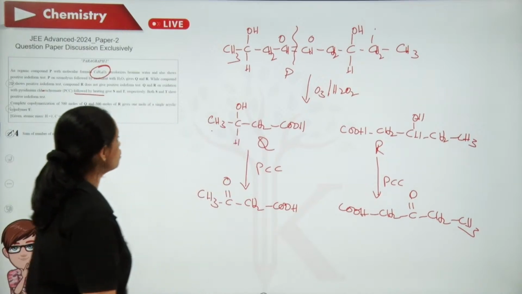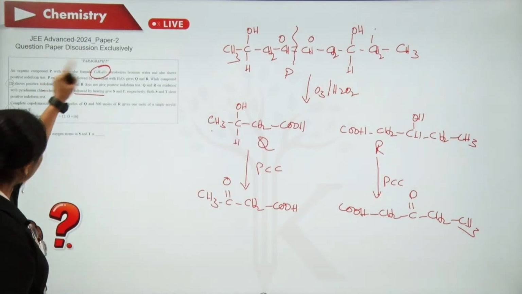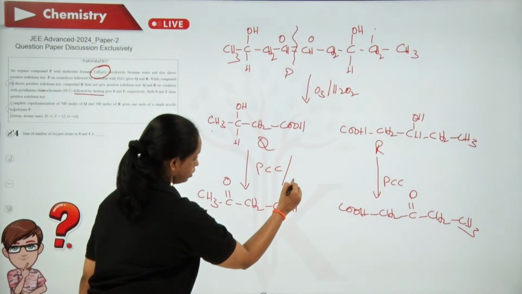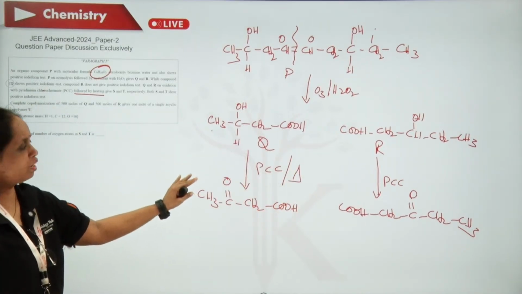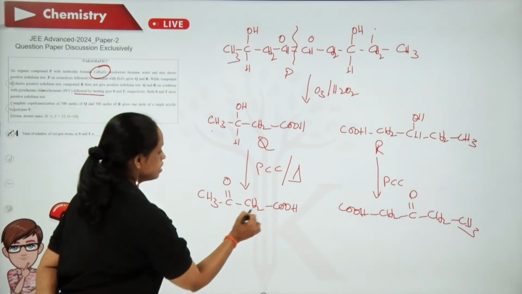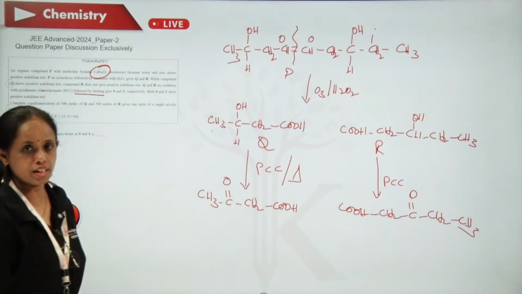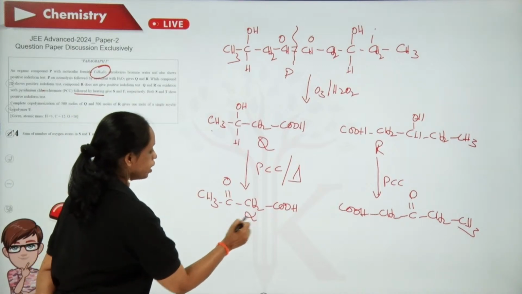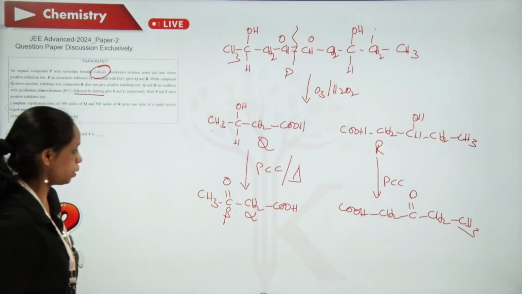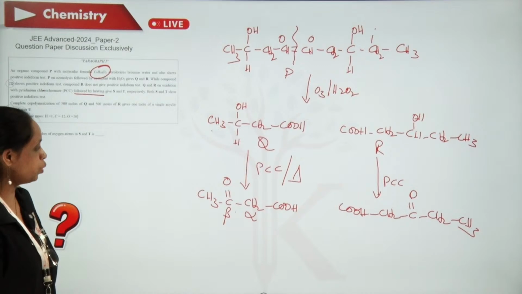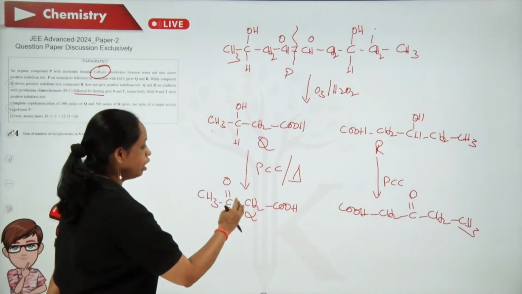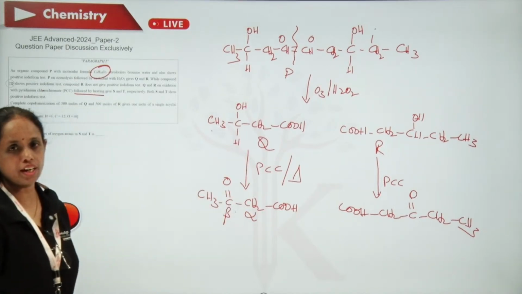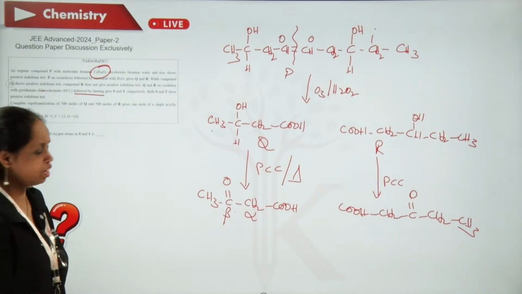But it is not just PCC treatment, it is followed by heating. So when you heat it, here this is a beta keto acid. This is the alpha carbon atom, this is the beta carbon atom. On the beta carbon atom you have a C double bond O. Beta keto acids on heating will undergo decarboxylation very easily.